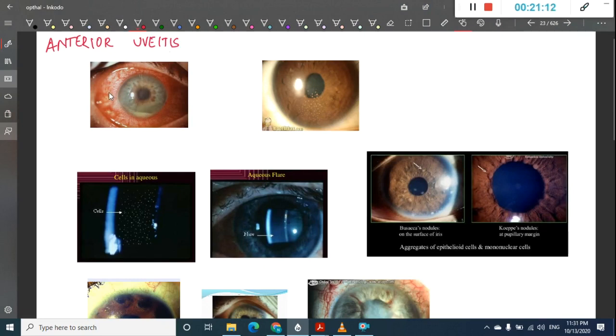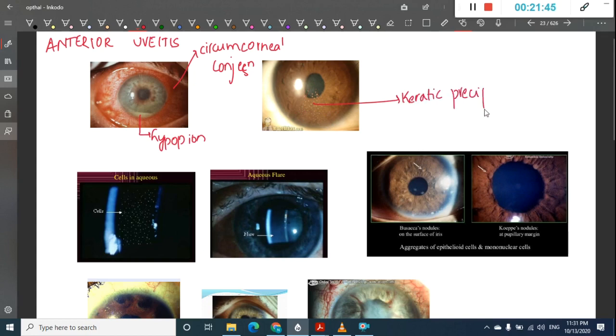In this picture, you can see the circumcorneal congestion in the conjunctiva, and here, what is this? Hypopyon. You can see hypopyon here. Next, in this picture you can see clearly Arlt's line with these precipitates, which are keratic precipitates. You can see keratic precipitates with Arlt's line.